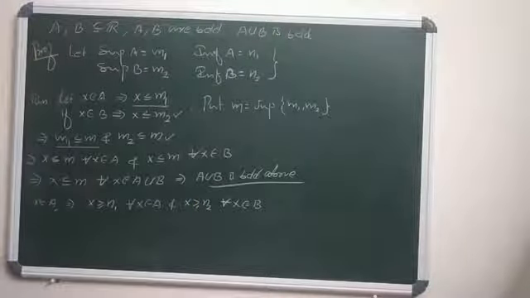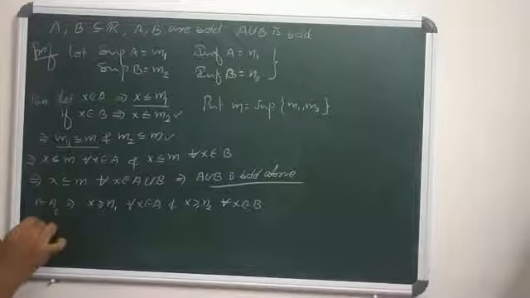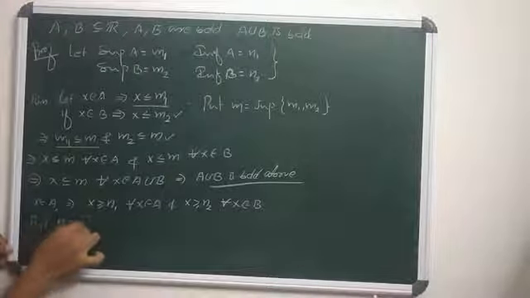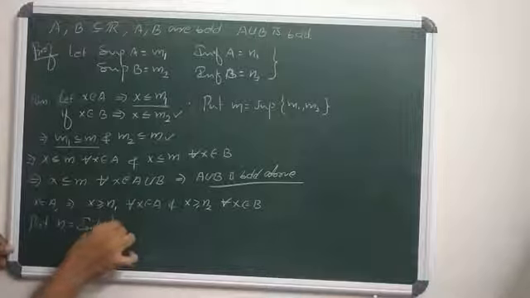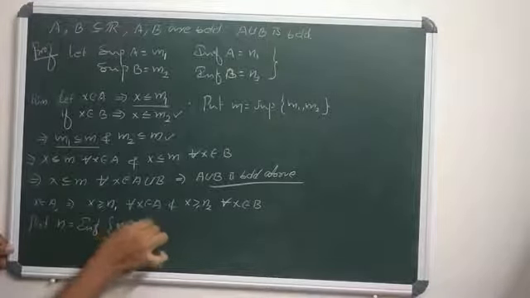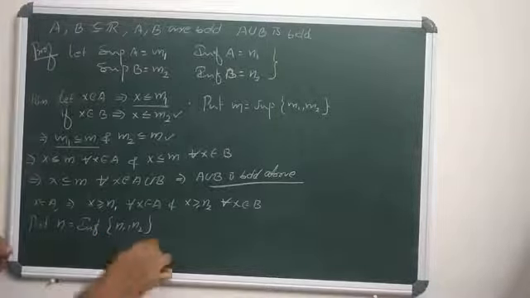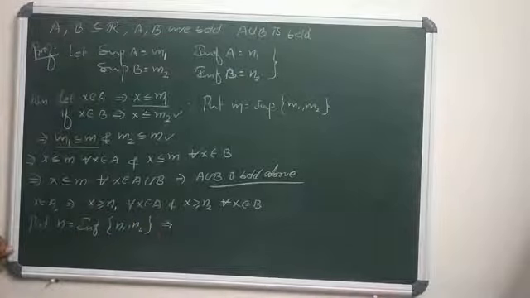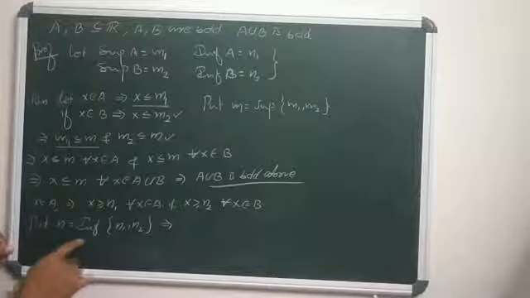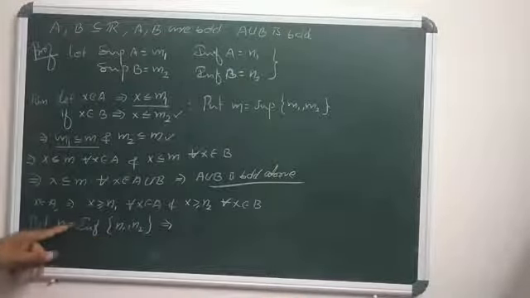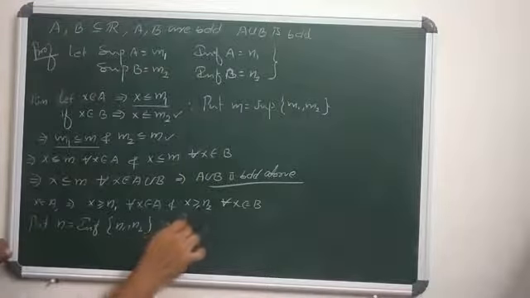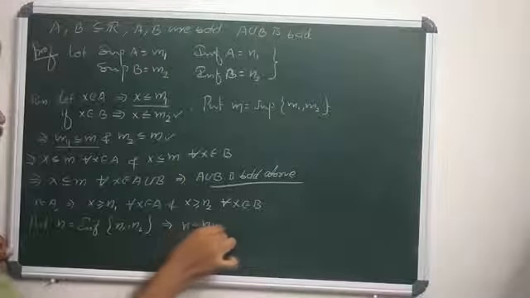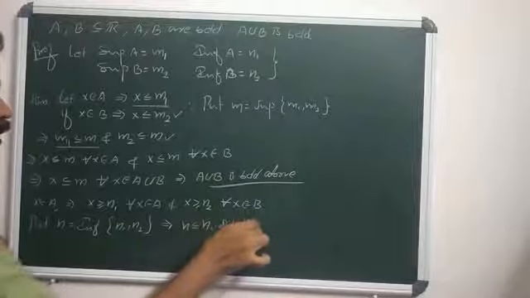Because N1 and N2 are the infimum of A and B respectively. Now put N equal to the infimum of N1 and N2. That means N is less than or equal to N1 and N is less than or equal to N2.